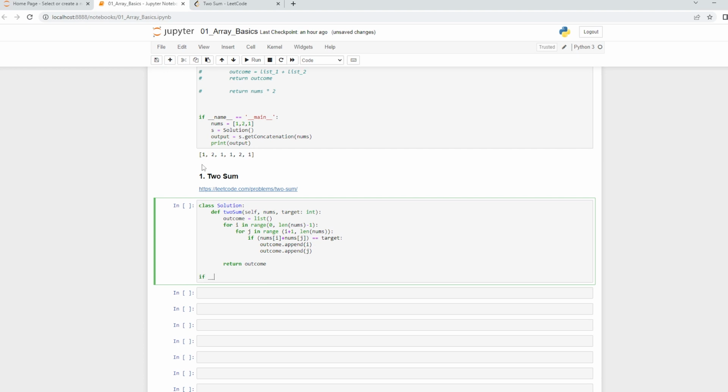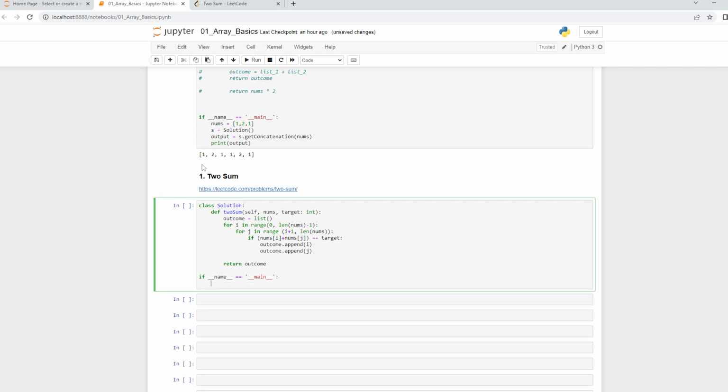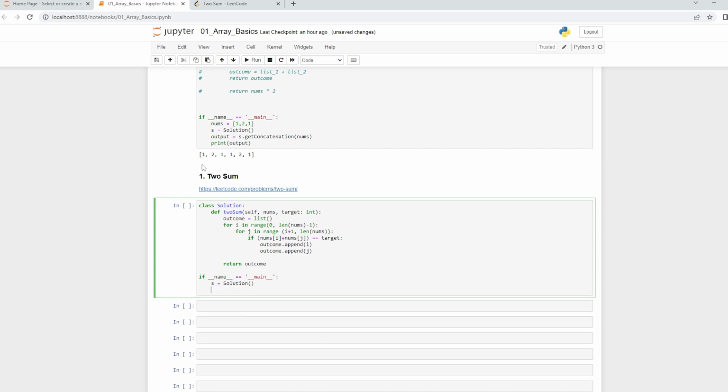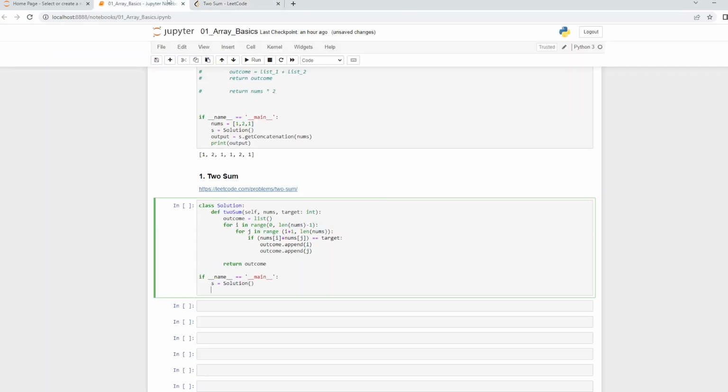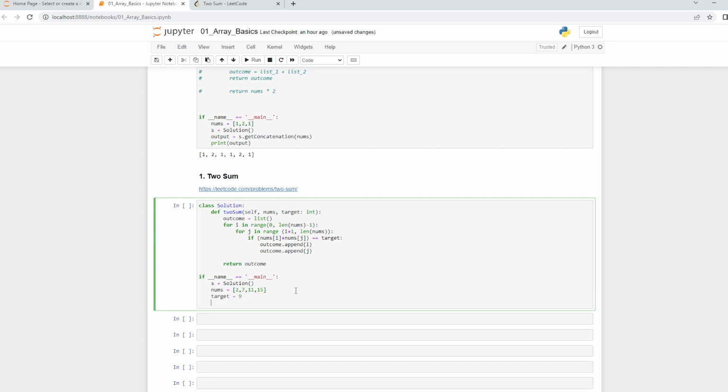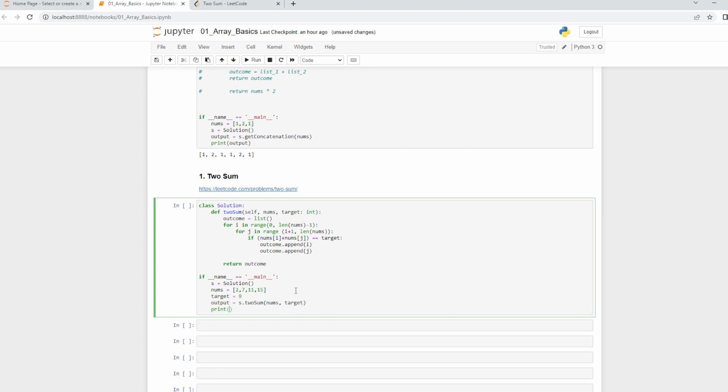So now let us start by making an entry point. If you don't know this, please go and check my Python tutorials. Okay, and now I will make an object for this. So s, and now I'm going to use the object. So let's take this example itself. We'll take nums and target from here. Okay, so nums and target, and now I'll say is equal to toSum. So s dot toSum, since we are trying to call from the class, and I'll pass it my nums and target, and now I'll try to print the output.